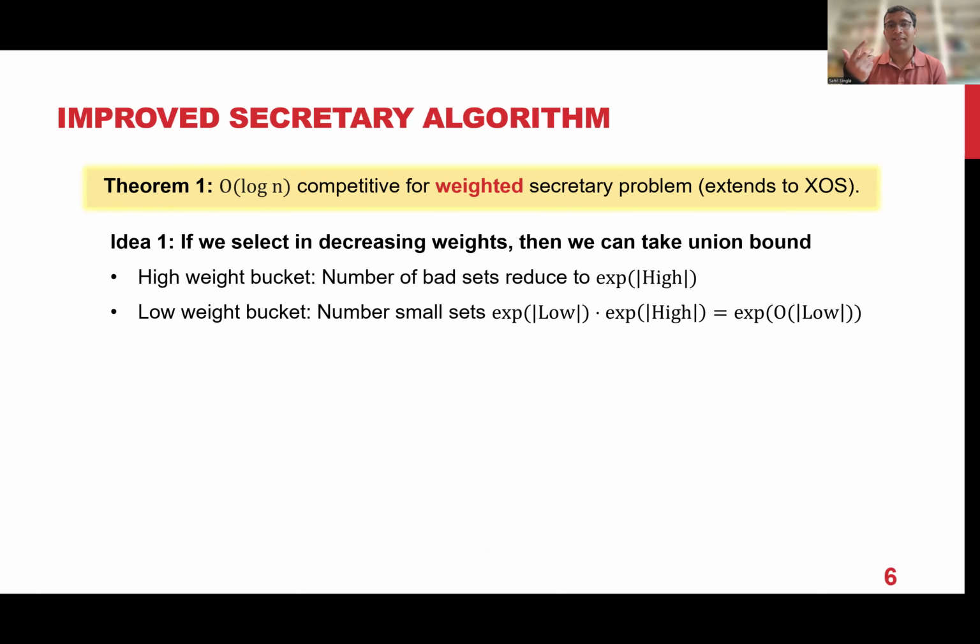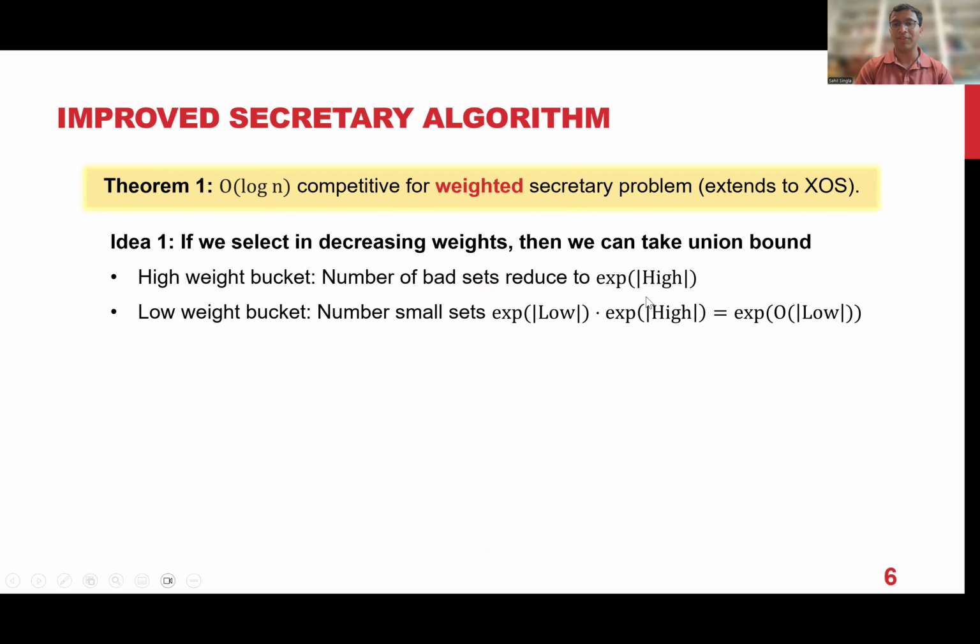So we want to design an algorithm where we are first making decisions only about the high weight elements, and then we are making decisions about the lower weight elements. So you don't want to crisscross them. High weight elements are first, and then the lower weight elements. If somehow we can magically ensure this, and how we ensure that is a separate discussion, then we are in good shape because now the number of bad sets reduces to exponential in high instead of exponential in low.